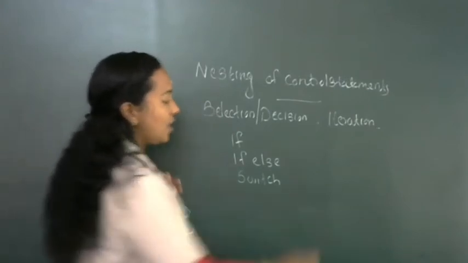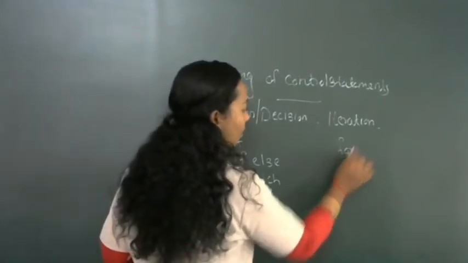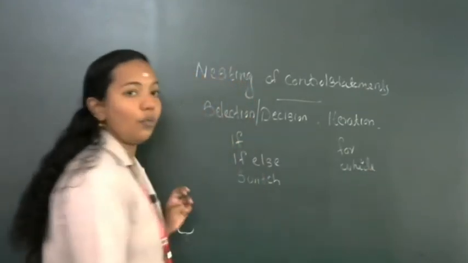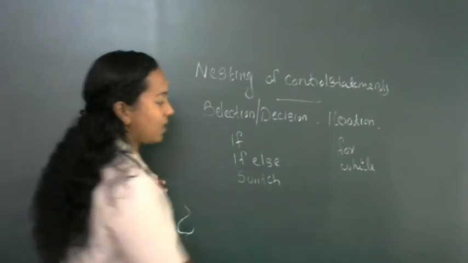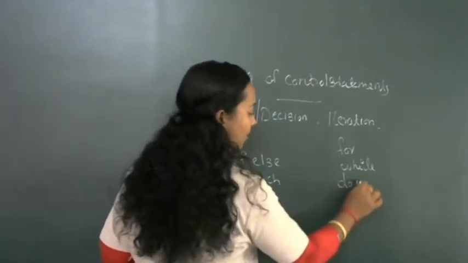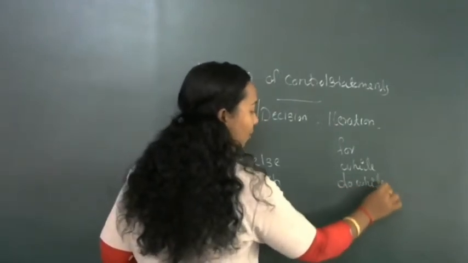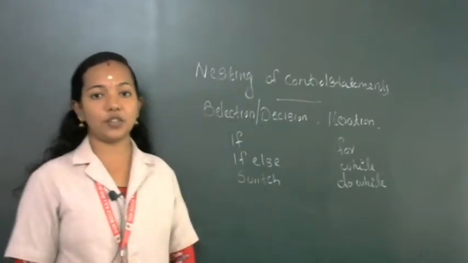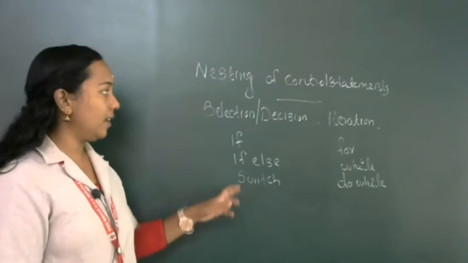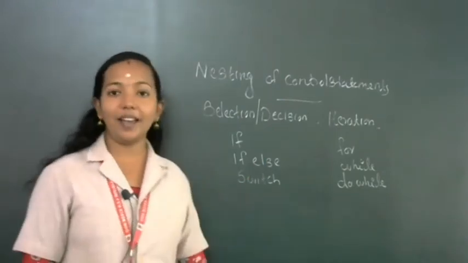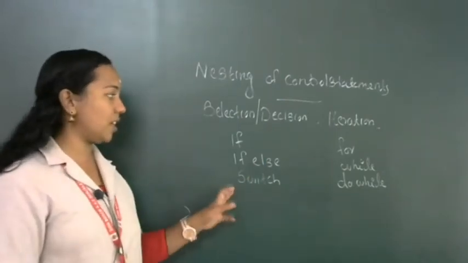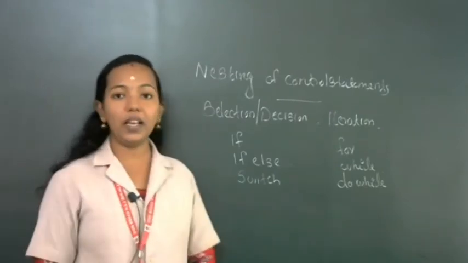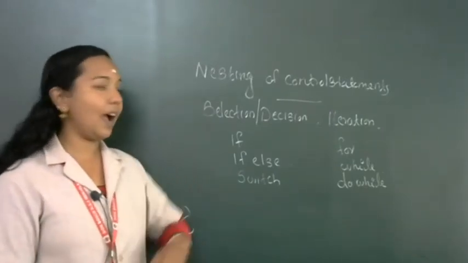Iteration examples are for, while and do while. These are all iteration statements. Clear? Selection statements: if else, switch. Iteration statements: for, while, do while.